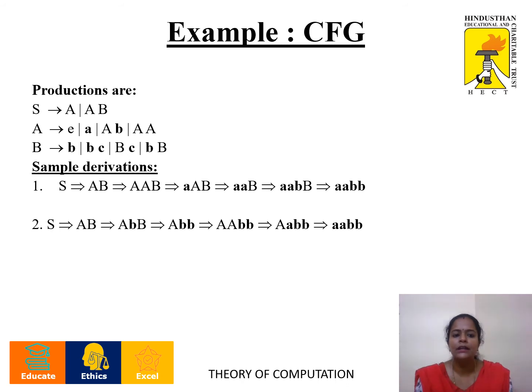Consider the example. There are three productions: S to A or AB, A to epsilon, a, ab, aa, and B to b, bc, bb. We can substitute these productions in various ways. In terms of S to AB, if I substitute from A, the final terminal string we get is aabb. In the second one, S to AB, we substitute for B first, and again rearranging and applying the productions, the final terminal string we get is aabb.